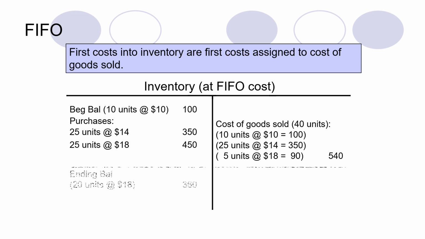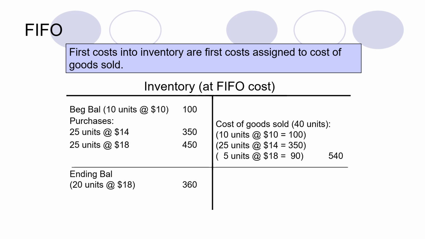When we are ascertaining ending inventory, $18 was the last cost, so these are assigned to the ending inventory. But in cost of goods sold, because of first in, first out, we have to assign the oldest cost to the cost of goods sold. So the first cost was $10.